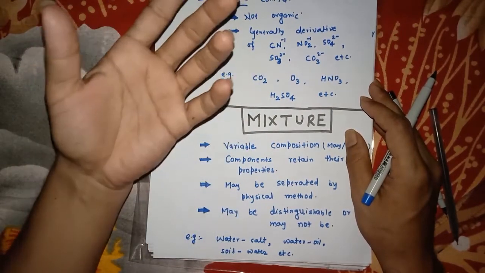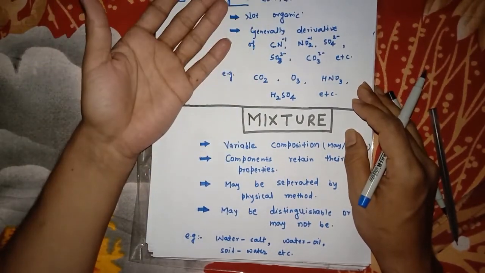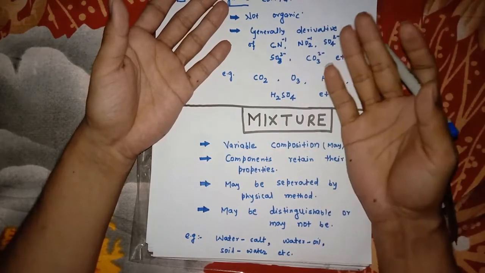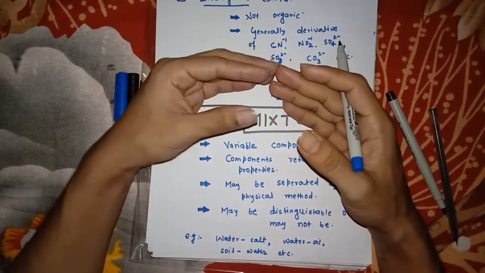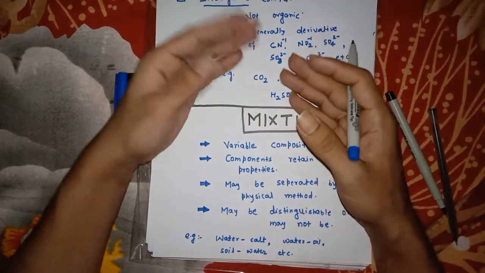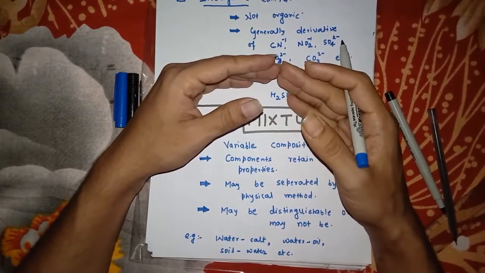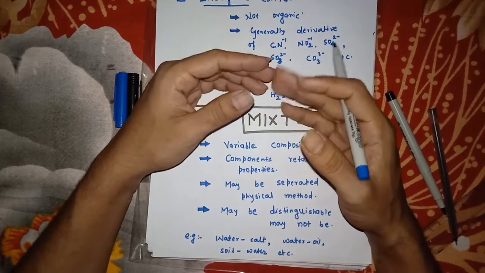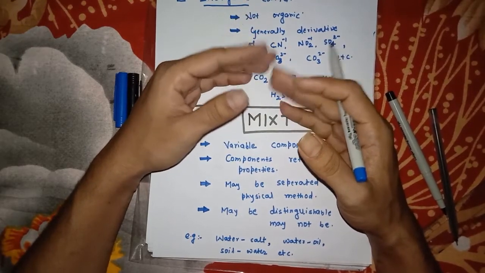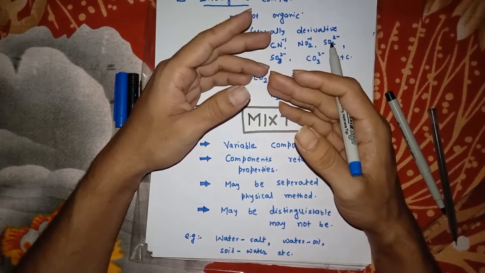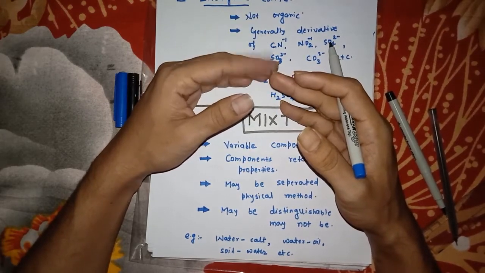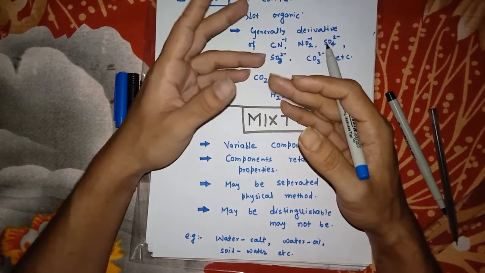For example, if I mix soil and water, it may be distinguishable by looking at it. You can surely confirm that this mixture contains soil as well as water. But sometimes you cannot say by only looking at it. For example, if you take a salt and water solution, we cannot say by looking at it that it contains salt.